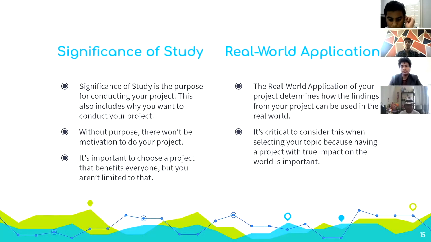The significance of study is important to consider because you always want to research a topic that you're interested in. It's also important to have a project that will benefit the world in some way. This closely ties into the real-world applications of your project. The real-world application is also very important to consider when choosing your project because while the significance of study states the purpose of your research, the real-world application will allow you to get an idea of how your project will be implemented in real life.